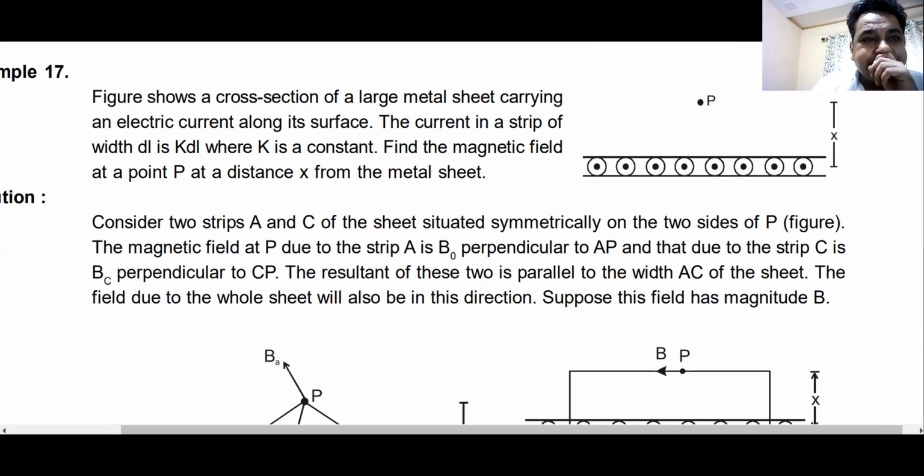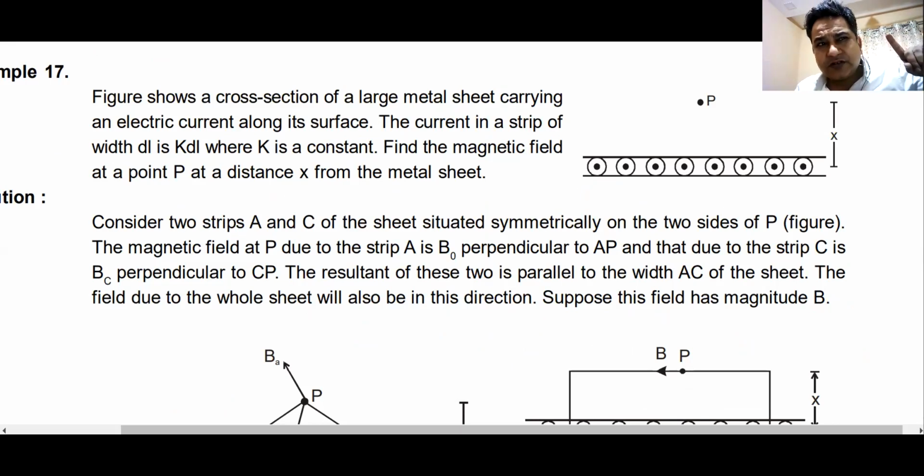Okay, then you can move on to this one. This shows a cross section of a large metal sheet carrying current along its surface. The current in the strip of length DL is K into DL. Find the magnetic field at a point P at a distance x from the sheet. Now you must understand that this sheet is infinite.